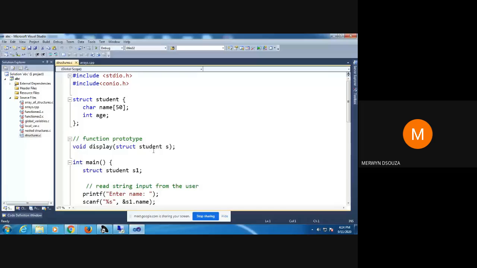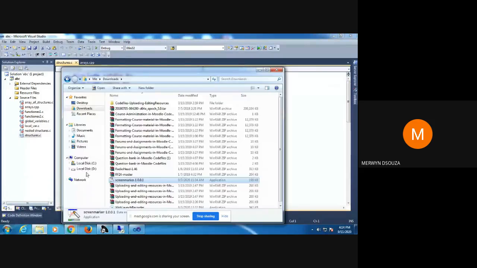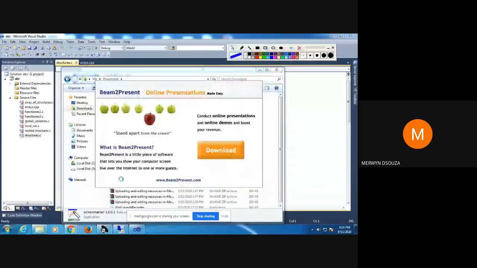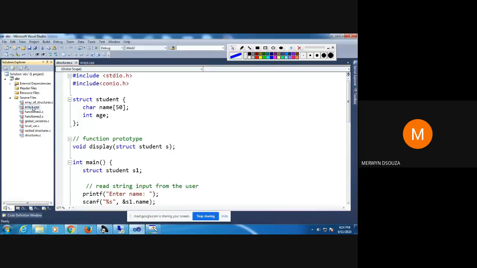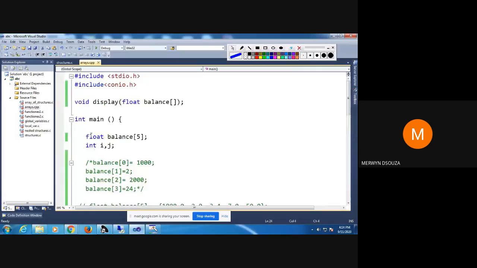Now the main disadvantage of arrays is that you can store only similar values. Once you declare an array, for example here I declared one array, all the 5 elements of the array have to be of the type floating point. I cannot store character values in that. Got it? What I'm trying to tell you.